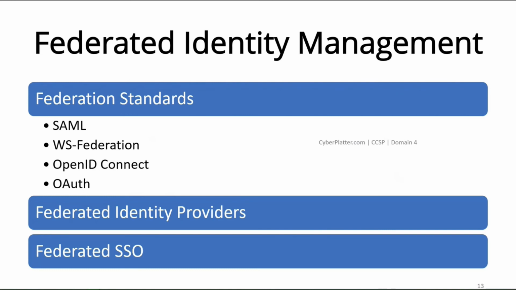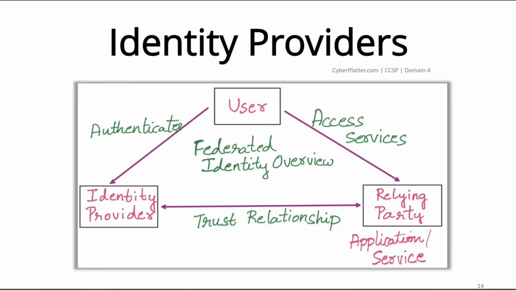Identity providers. Like I mentioned before, in a federated system, an identity provider is a trusted third-party organization that stores user identities and authenticates your credentials to prove your identity to other services and applications.